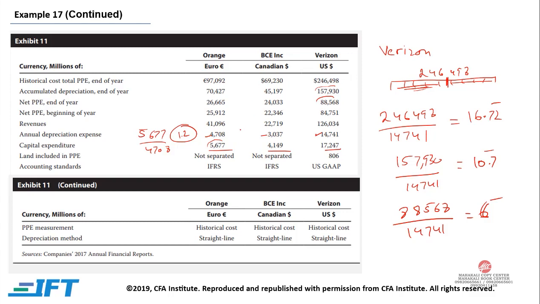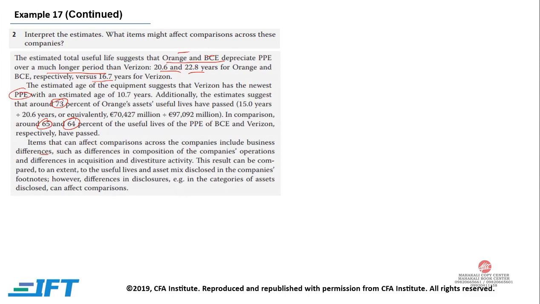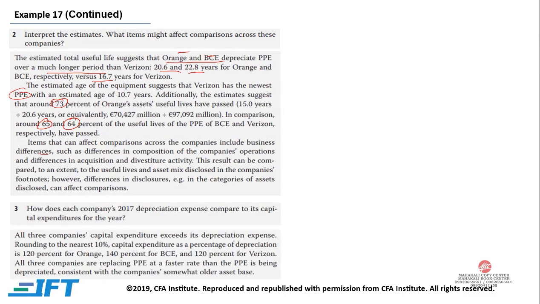For BCE, this would be 4149 divided by 3037, which is approximately 1.4. For Verizon, it is 17247 divided by 14741, approximately 1.2 as well, or 1.17. So each time we are spending more money on our property, plant and equipment as they are being depreciated. All three companies' capital expenditure exceeds their depreciation expense.